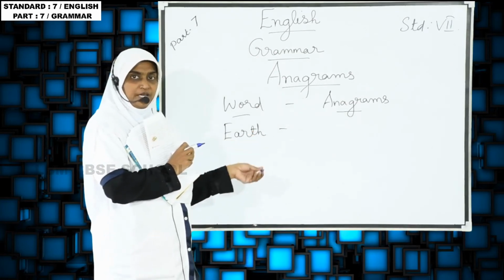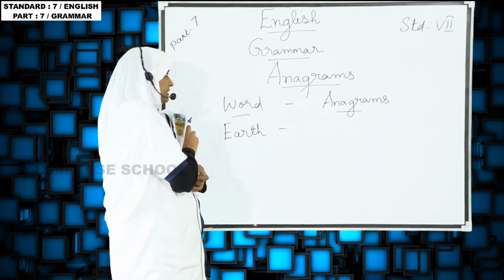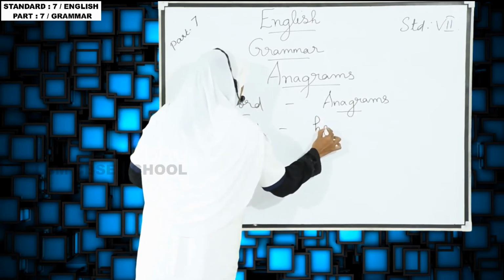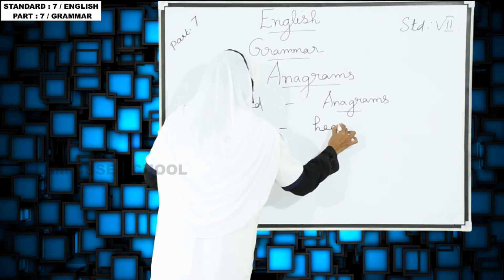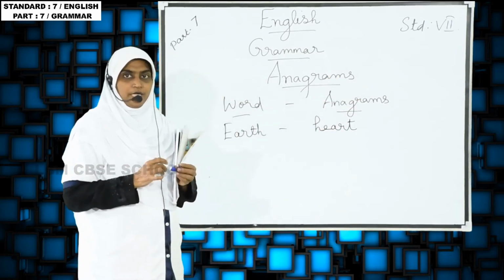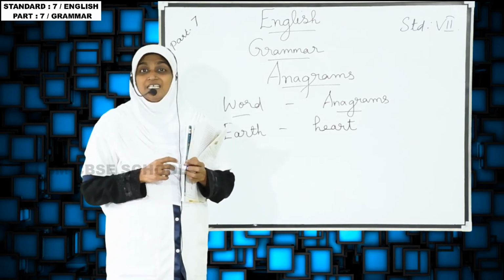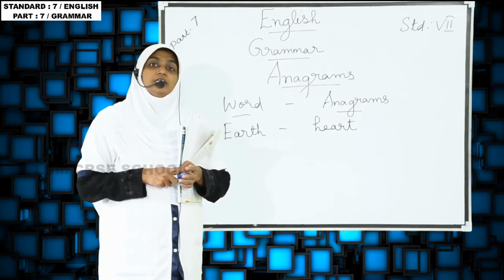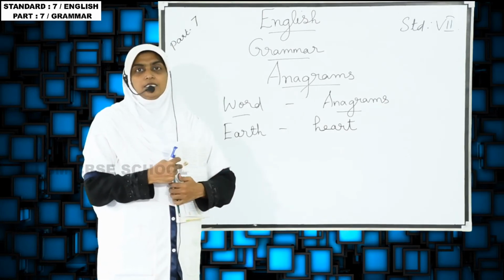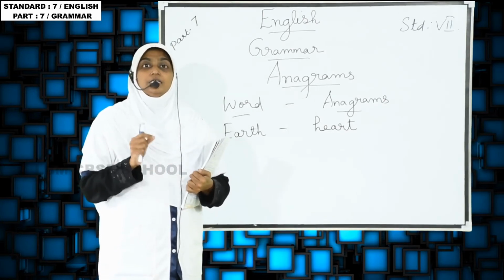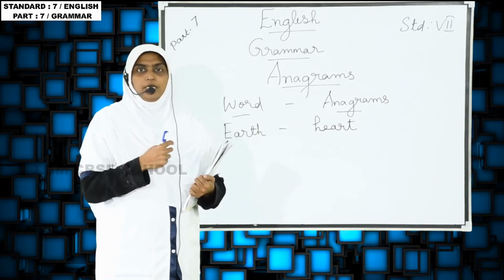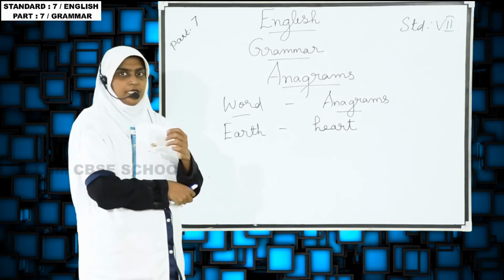Now we are going to rearrange the letters. Here H is there, and you can take E, A, R, T. What word? Heart. Don't say hurt. Some are pronouncing it that way, but the pronunciation is heart. Don't pronounce hurt, that is the wrong pronunciation of heart. It's an organ of our body.